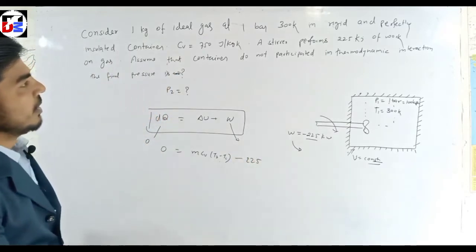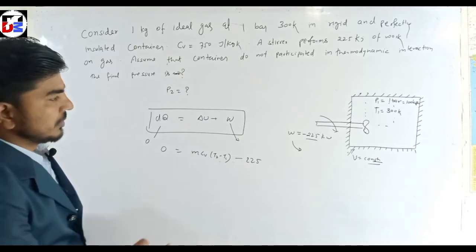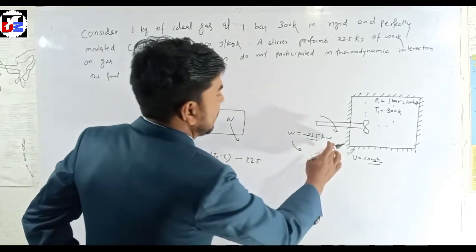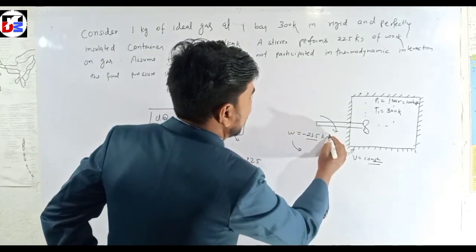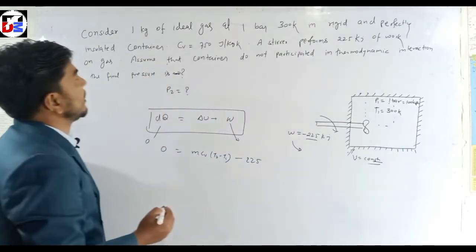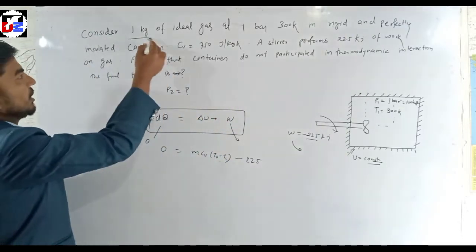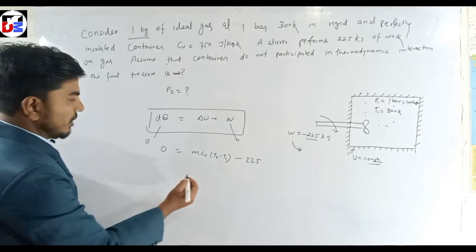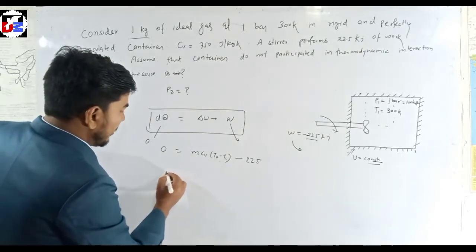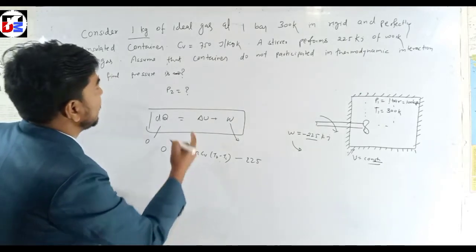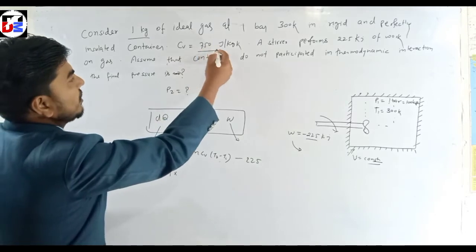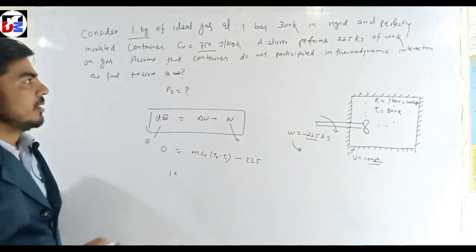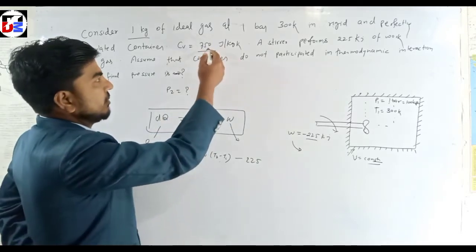Sorry, this is in kilojoule, 225 kilojoule. And the mass is also given, that is 1 kg. We put in the values: 1, and the Cv value is also given, 750 joule per kg Kelvin.